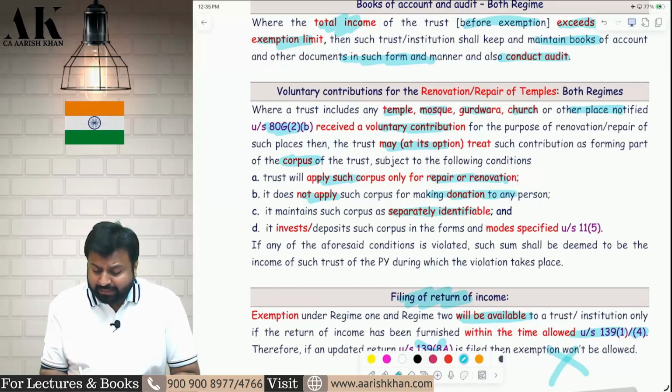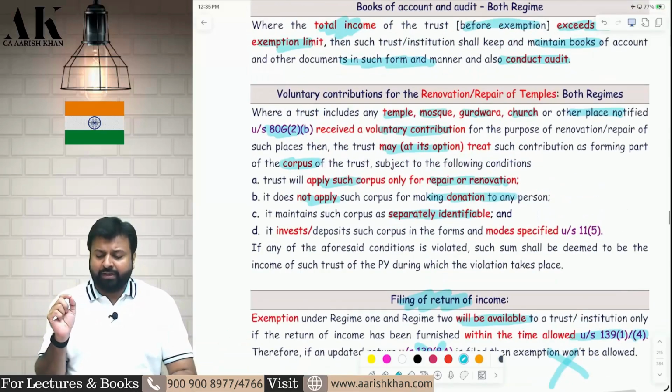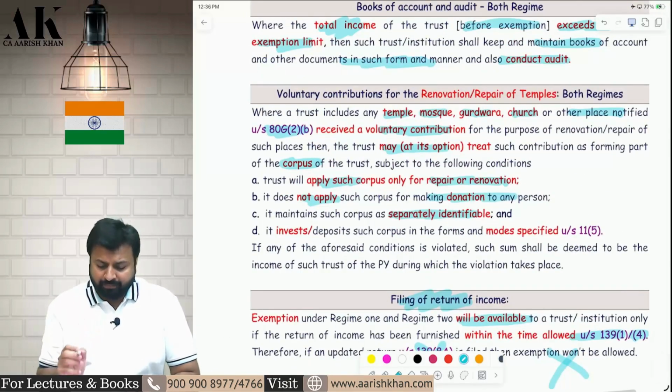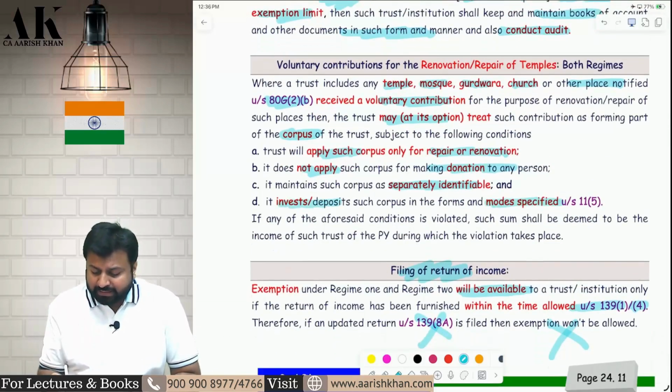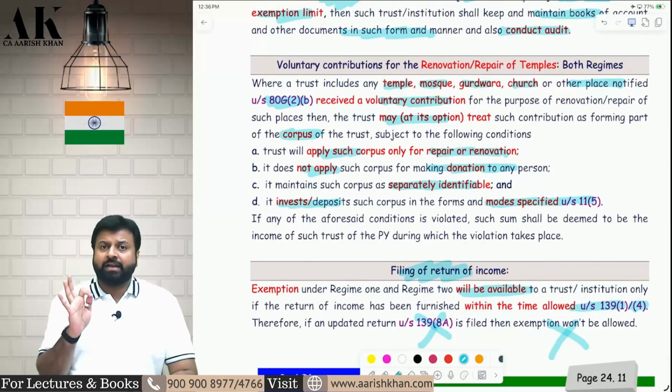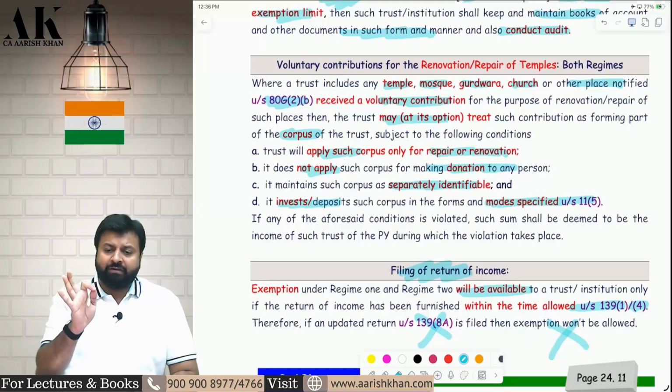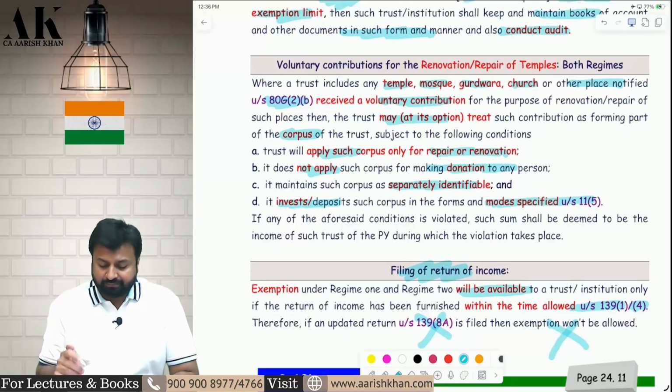Plus, I will keep that separately identifiable. It has to be identified separately. Then, I will invest that in the modes specified in 11(5). I hope it is clear to all of you.